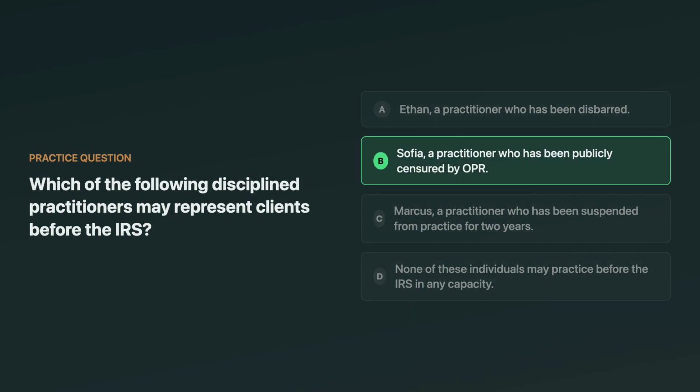The correct answer is the practitioner who has been publicly censured by OPR. A public censure is a reprimand, and by itself, it doesn't prohibit representation. The tempting wrong choice is none, because the word disciplined feels like an automatic ban, but suspension and disbarment restrict practice. Censure alone does not.